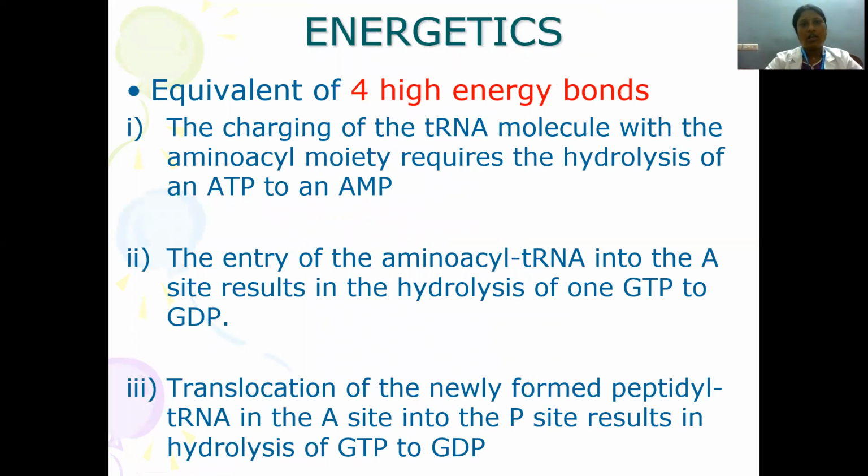Energetics: equivalent of 4 high energy bonds. The charging of the tRNA molecule with the amino acid requires the hydrolysis of an ATP to an AMP, so 2 phosphate bonds are used. The entry of amino acid tRNA into the A site results in hydrolysis of 1 GTP to GDP, and translocation of the newly formed peptidyl tRNA from the A site into the P site results in hydrolysis of another GTP to GDP. So in the first step, during charging of the tRNA molecule, 2 phosphate groups are used, and in the second and third steps, 1 phosphate group each is utilized. So totally 4 phosphate groups have been utilized.